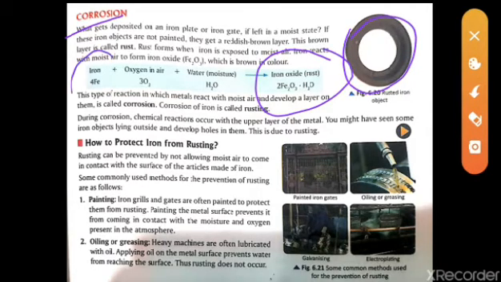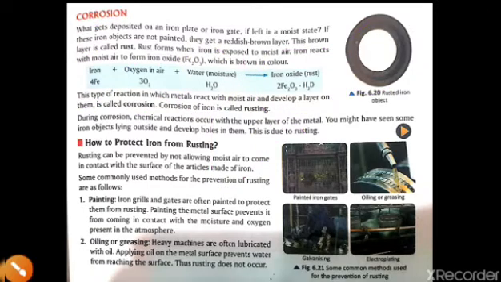So here the iron is here and moisture is also here and the oxygen is also present. In the presence of oxygen, if the moisture comes in contact with iron, it will produce iron oxide, that means it will produce the rust. That rust is known as corrosion.